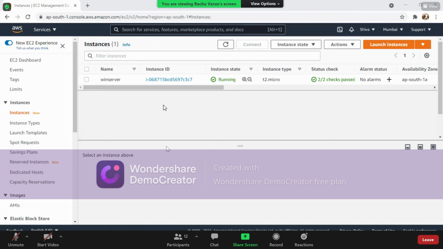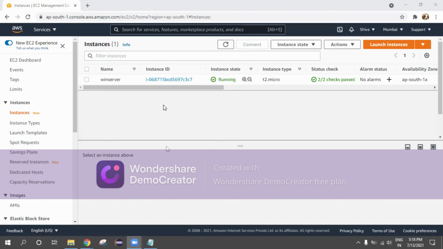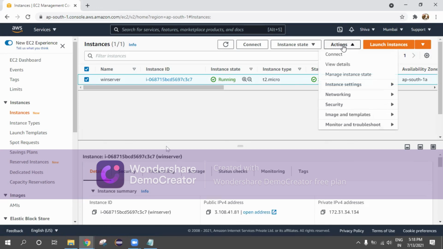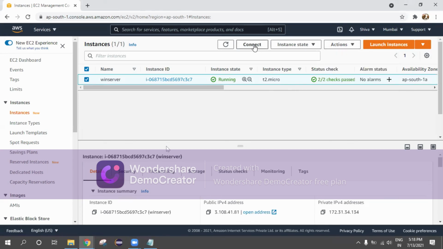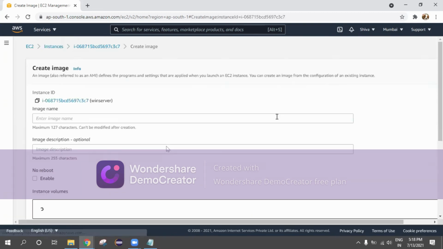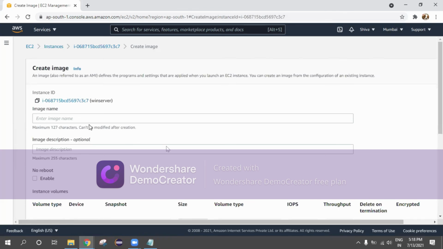So we require the image of this particular machine to do this process. I am just taking my Windows machine as an image. Here in Actions, till now we have seen only options like connect or instance state, whether to stop or terminate the session. Now let us see the third option called Actions. In Actions, till date we did not use these things, but today you're going to use it. That is Image, and we are going to create this image.